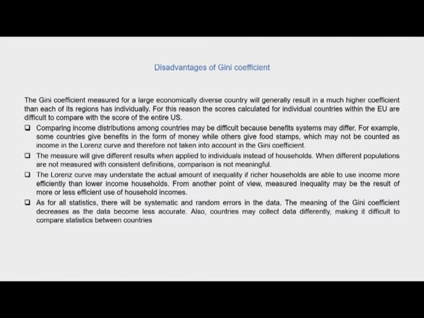Now, there are certain disadvantages of the Gini coefficient as well. The Gini coefficient, when it is measured for a large economically diverse country, will generally result in a much higher coefficient than each of its regions has individually. For this reason, the scores calculated for individual countries within the EU are difficult to compare with the score of the entire US, say for example. This is particularly true of developing countries such as India, where we see a large rural-urban dichotomy.